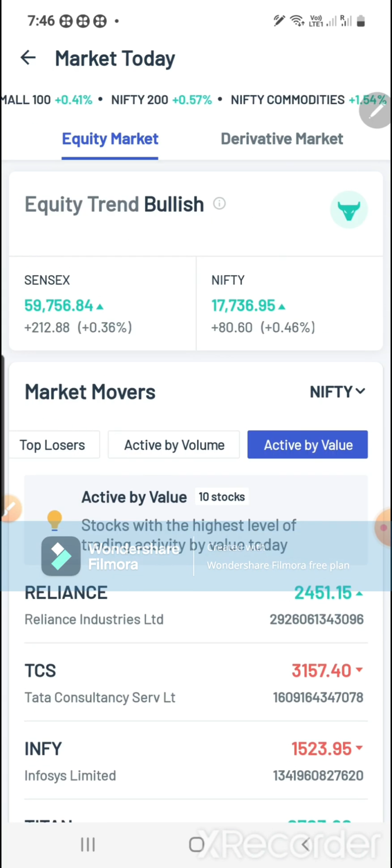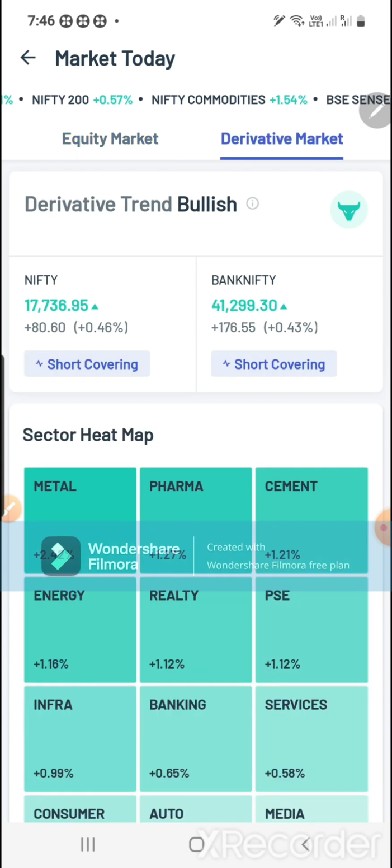Okay, for the equity market. And for the derivative markets, we'll go to derivative market. Here you can see the Nifty and Bank Nifty, because derivative F&O options and futures are with Nifty and Bank Nifty. These two indices are showing here. Short covering, both are on the short covering.